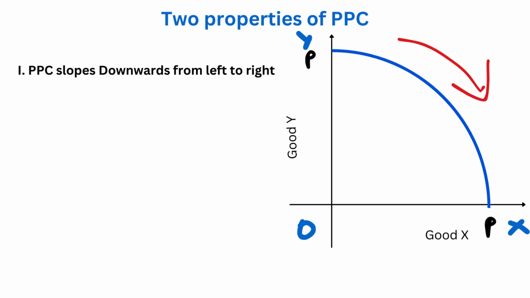How can we understand it? We can understand it with an example. You people study. Whenever you study, you gain some knowledge, but you also sacrifice time. So think of gaining knowledge as good X and your time as good Y. More of good X, that is more knowledge, can be achieved only when more of good Y is sacrificed, that is, more time is sacrificed.